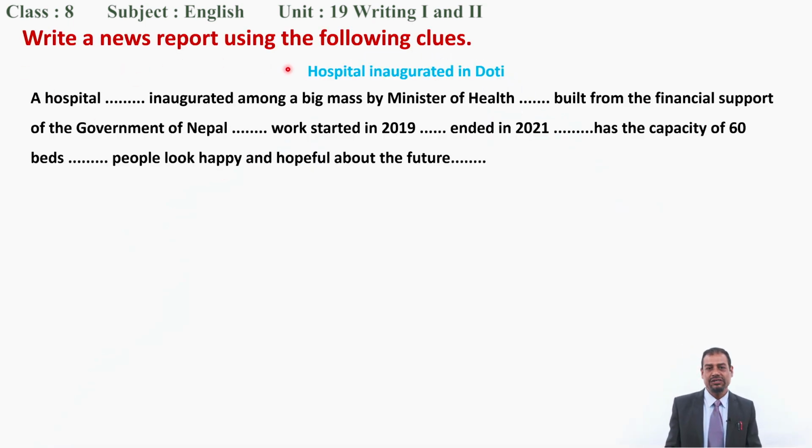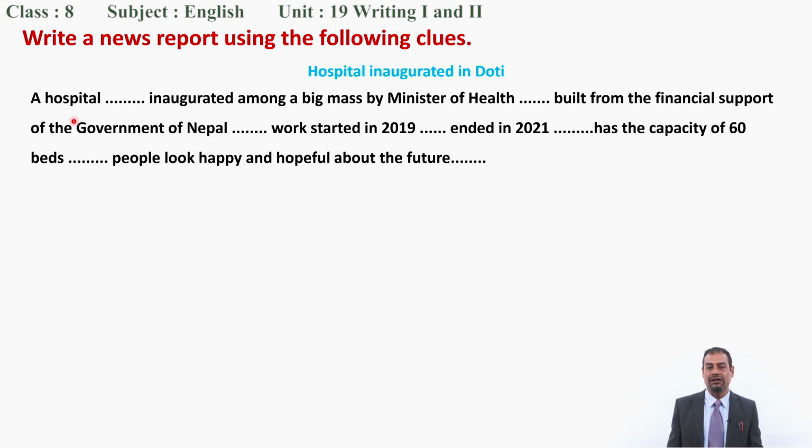Write a news report using the following clues. Now clues are given to you. The title of this news report is Hospital Inaugurated in Doti. It means like Pokhara International Airport inaugurated in Pokhara, here a hospital also started formally in Doti district of Nepal. And what are the clues given here?